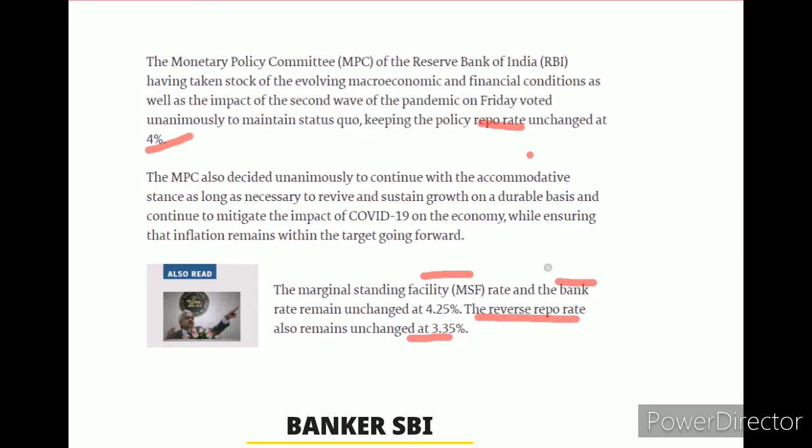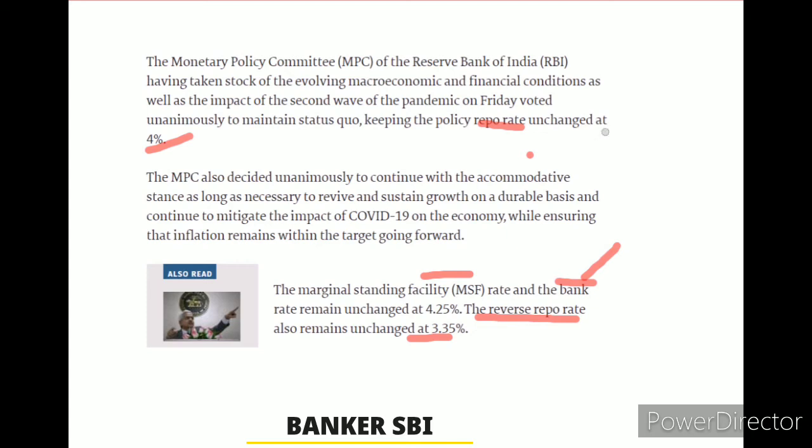What is the bank rate? Bank rate and MSF are both the same, guys, 4.25%. But bank rate is a long-term loan, guys, not for a single day. It is long term, more than 6 months. MSF is overnight, only one day. This is called call money. These are the rates, guys.